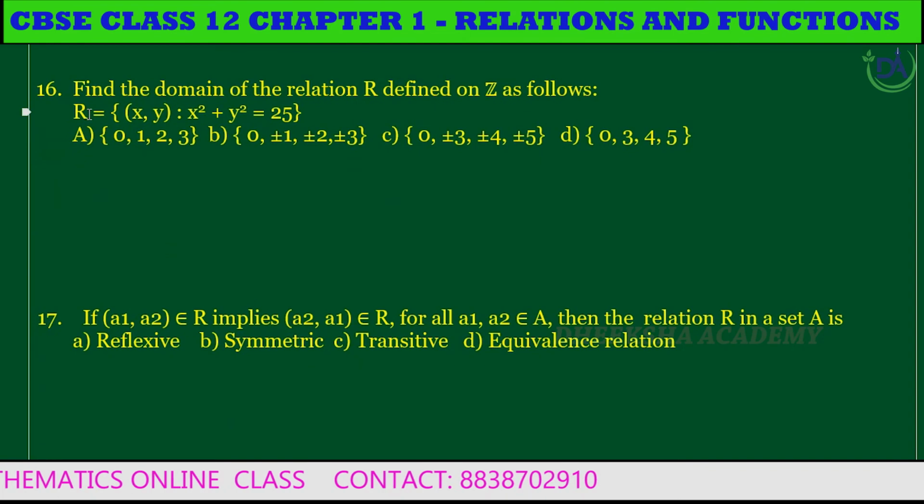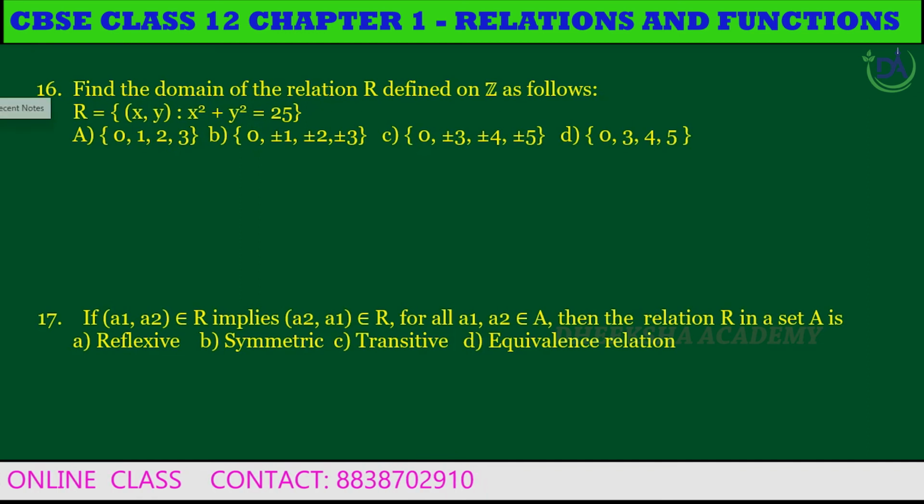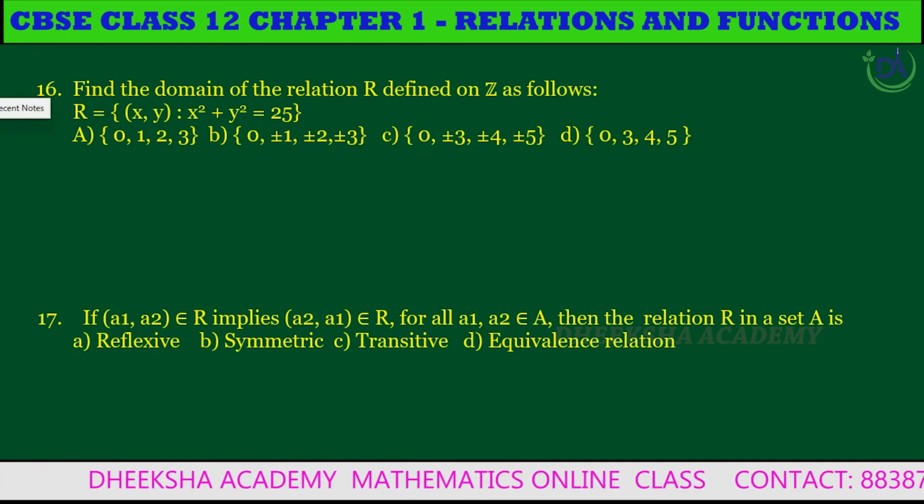Question number 16. Find the domain of the relation R defined on the set of all integers as follows: R is equal to the set of all x comma y such that x square plus y square is equal to 25. So we are going to find the domain of the relation.